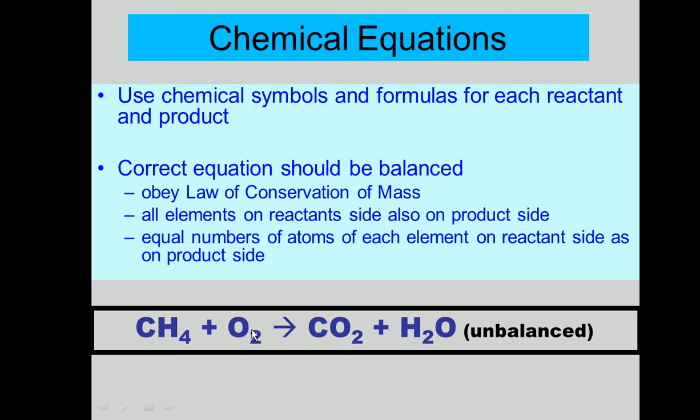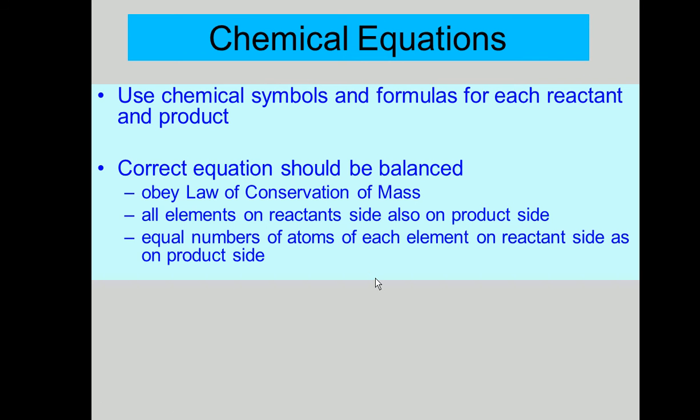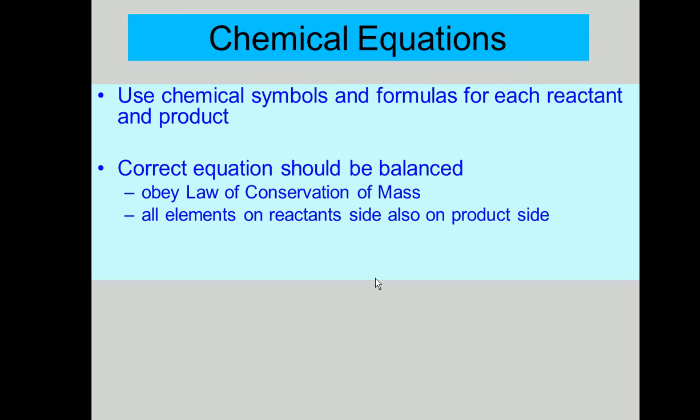We have 2 oxygens on this side, but 3 oxygens on this side. So this is unbalanced. The elements on the reactant side are not equal to the elements on the product side. There should be an equal number of atoms of each element on the reactant side as on the product side. So this was an unbalanced equation.